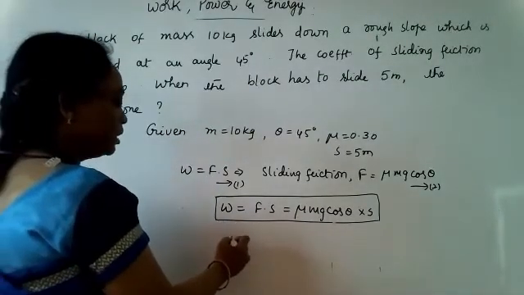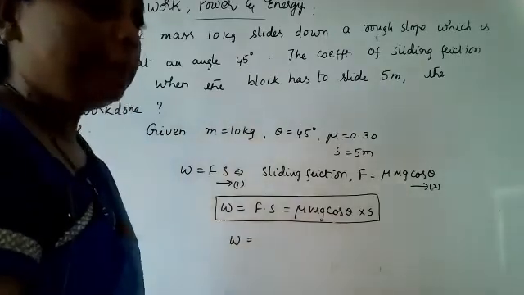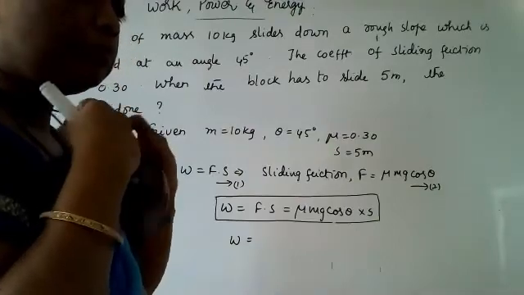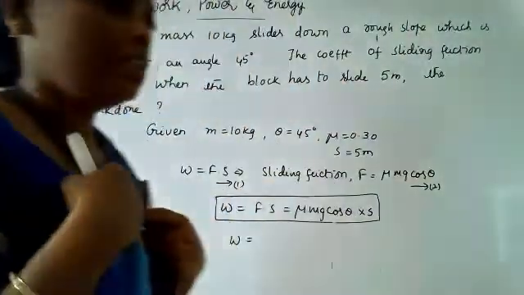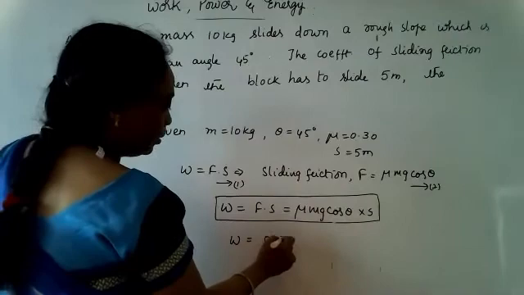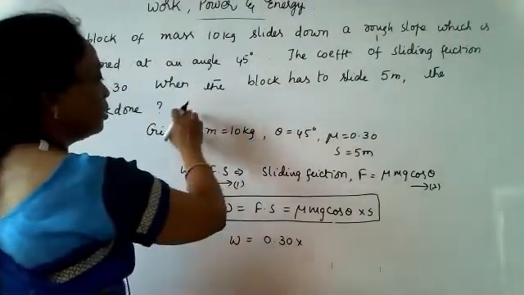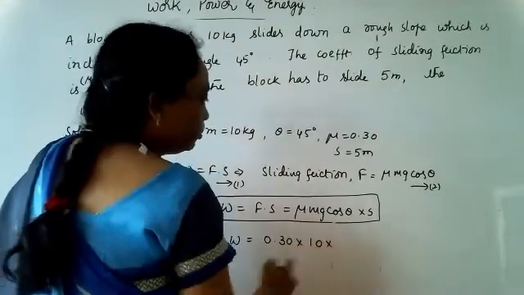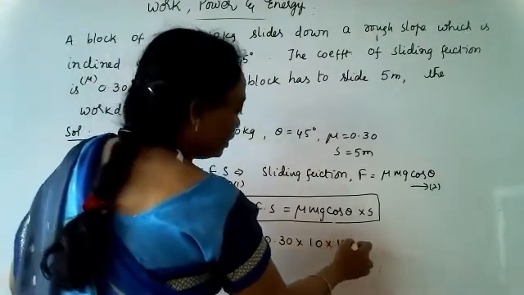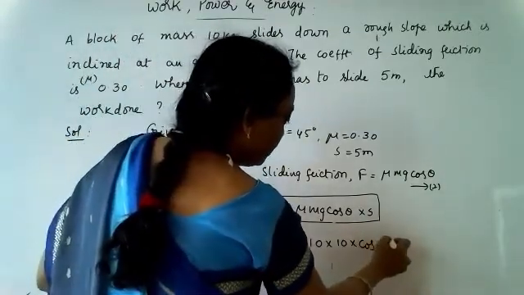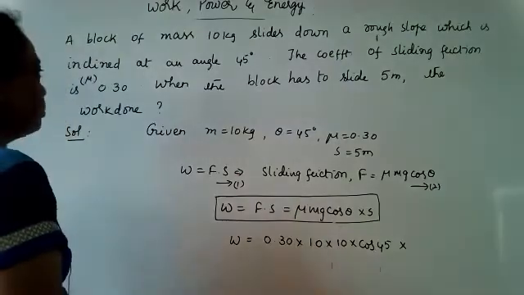So W is equal to, write down, substituting mu as 0.30, mass here given as 10 kg, so 10 into g as 10, and then cos 45 degrees into S displacement.